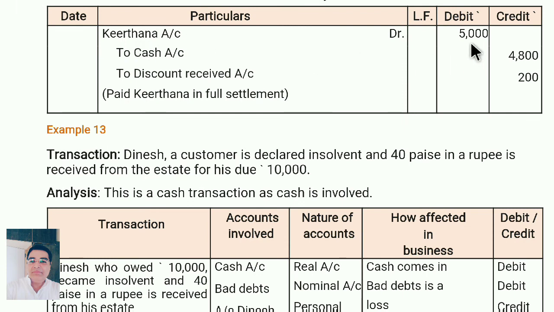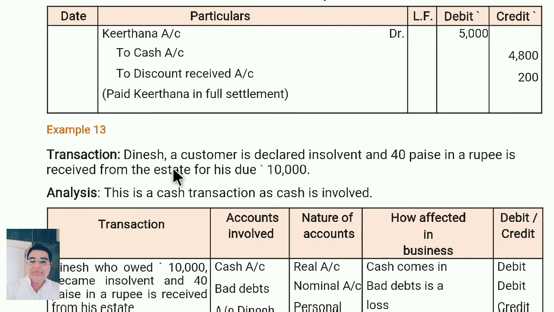We have to pay Kirtana 5,000 rupees. But how much did we pay? 4,800. So we received a discount of rupees 200. So 5,000 in total we have to pay, but we paid only 4,800. So whatever we paid, that is credited, and out of 5,000 minus 4,800, rupees 200, we received as discount.